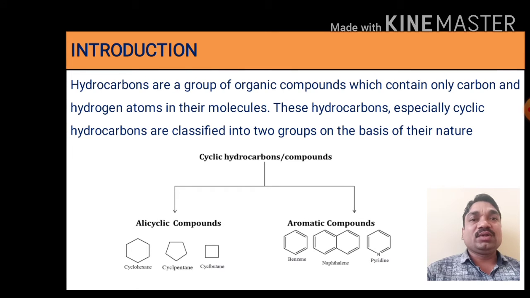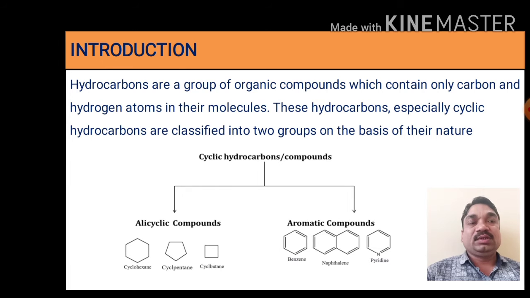Hydrocarbons. The compounds containing carbon and hydrogen are called hydrocarbons, or hydrocarbons are the group of compounds which contain only carbon and hydrogen atoms in their molecules. These hydrocarbons, especially cyclic hydrocarbons, are classified into two groups on the basis of their nature.